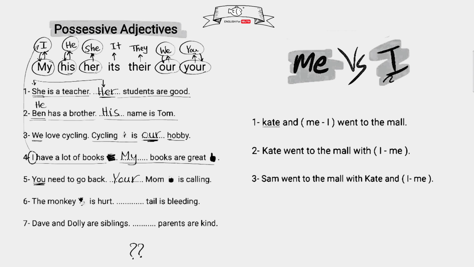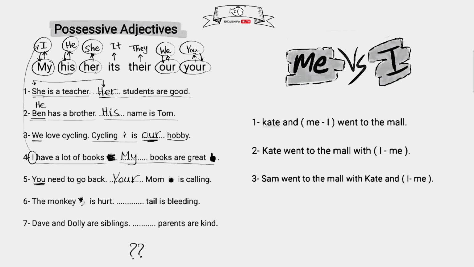Me versus I. Kate and me, or I, went to the mall. Kate went to the mall with I or me. Sam went to the mall with Kate and I or me. What do you think, guys? How to choose between me and I?